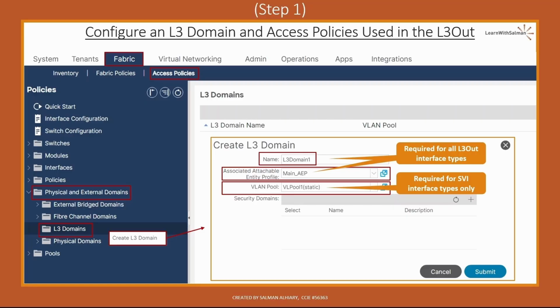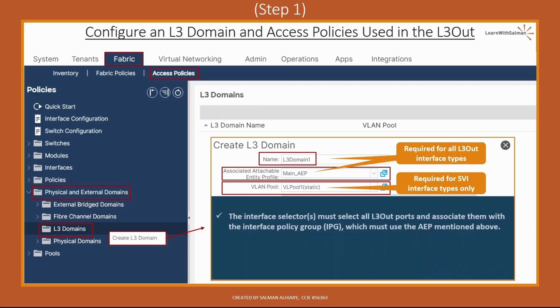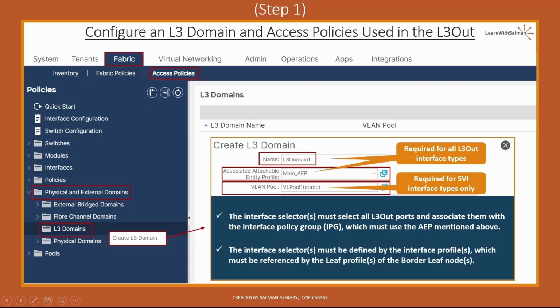After creating the L3 domain and associating it with the AEP and the VLAN pool, create interface selectors that must select all L3Out ports and associate them with the interface policy group, the IPG. And keep in mind that the interface policy group must use the AEP mentioned above. Also, the interface selectors must be defined by the interface profiles, which must be referenced by the leaf profiles of the border leaf nodes. So basically, all the access policies that I covered in the access policy section apply here, and we are going to review all that again in the lab.